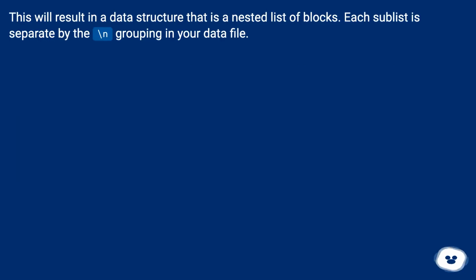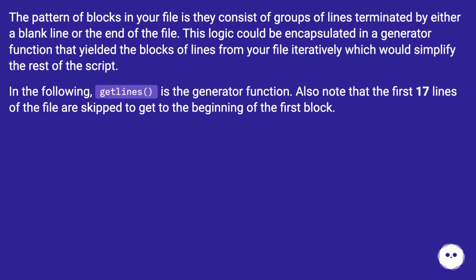This will result in a data structure that is a nested list of blocks. Each sublist is separated by the \n grouping in your data file. The pattern of blocks in your file is they consist of groups of lines terminated by either a blank line or the end of the file. This logic could be encapsulated in a generator function that yielded the blocks of lines from your file iteratively, which would simplify the rest of the script.